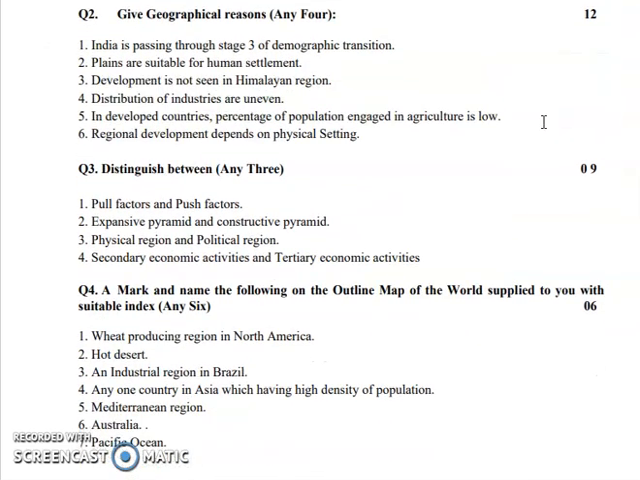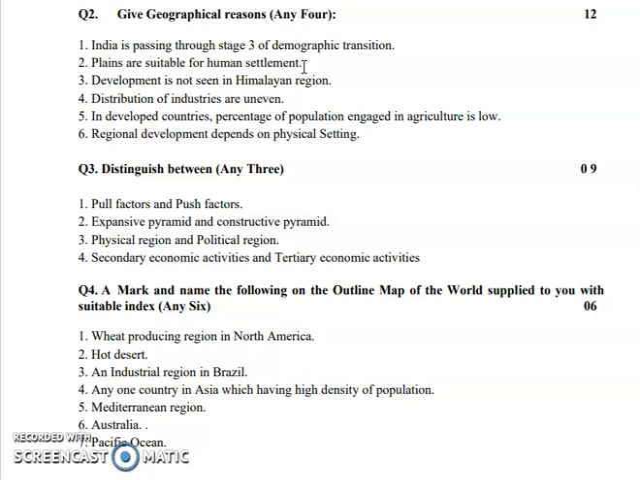Next is give geographical reasons. So India is passing through stage 3 of demographic transition. So you need to explain what happens in stage 3 and why India belongs to stage 3. Next, plains are suitable for human settlements.